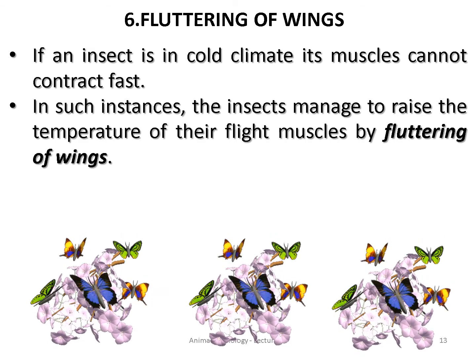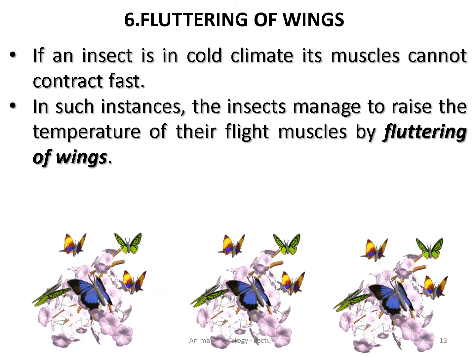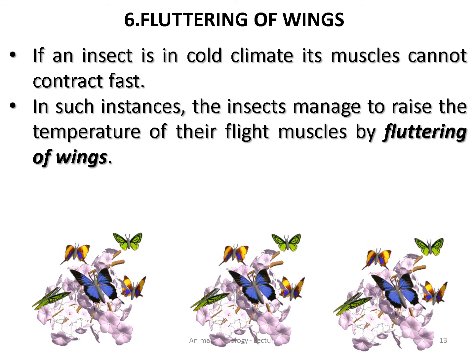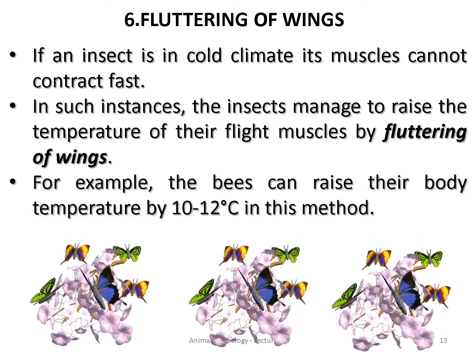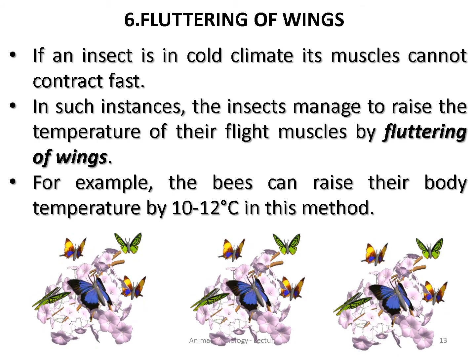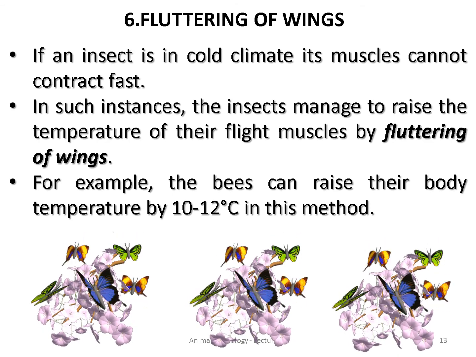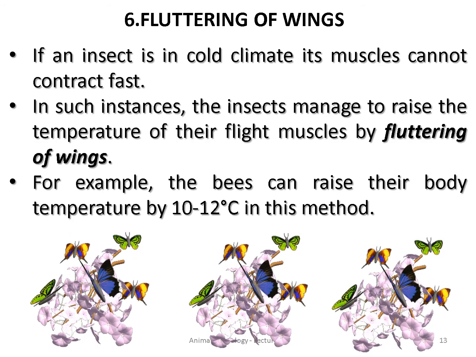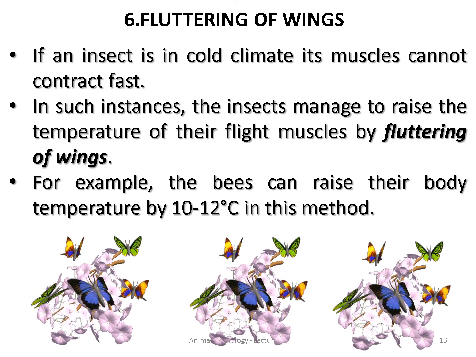Okay, so in such instances, the insects manage to raise the temperature of their flight muscles by fluttering the wings. For example, bees, butterflies, even when the temperature becomes very low, they flutter their wings. So that is another thermoregulatory mechanism.